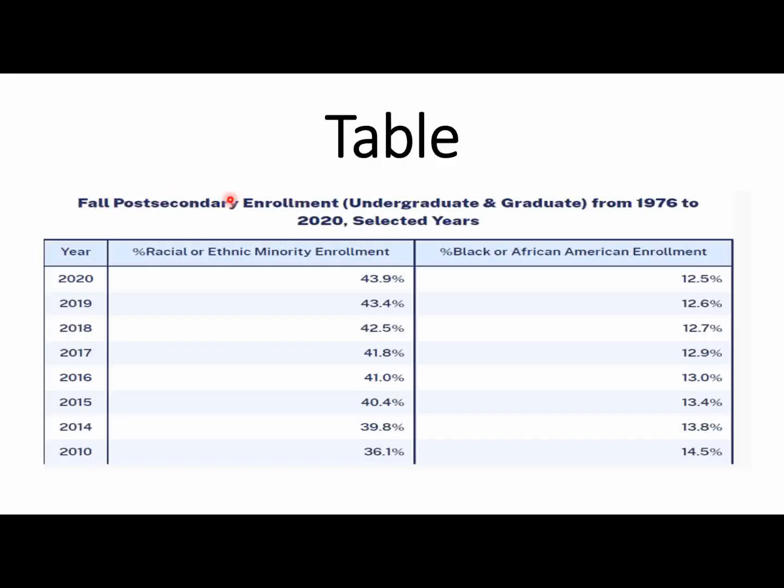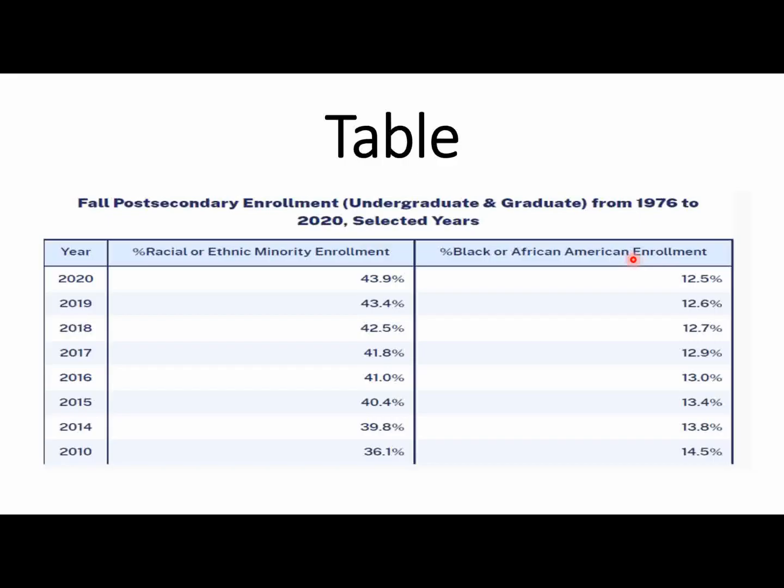So this is the heading, this is the table image type, and this is the heading: fall post-secondary enrollment for undergraduate and graduates. The primary features highlighted in the image are ethnic minority enrollment and the African American enrollment. So these are the primary features: ethnic minority enrollment and the African American enrollment.